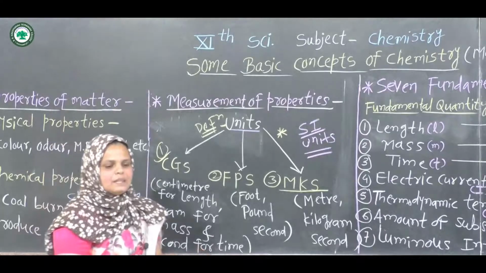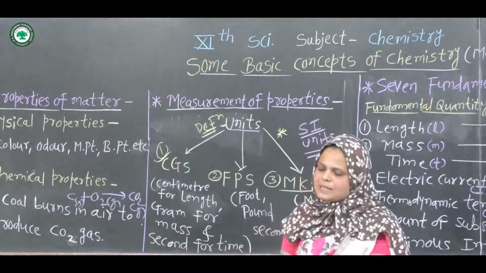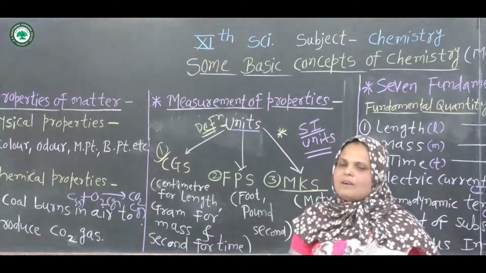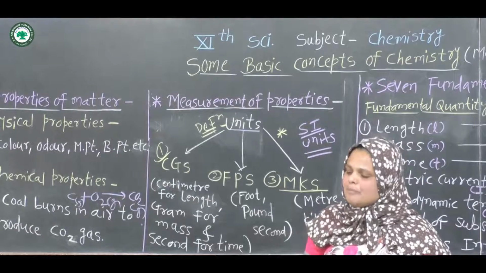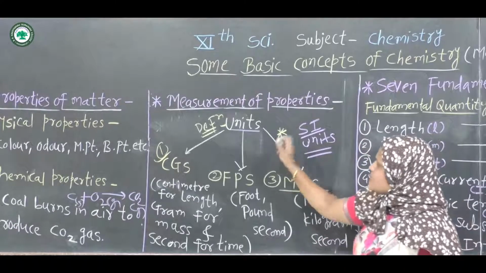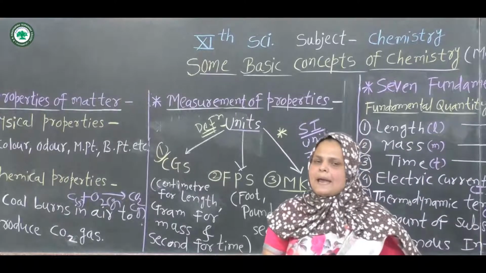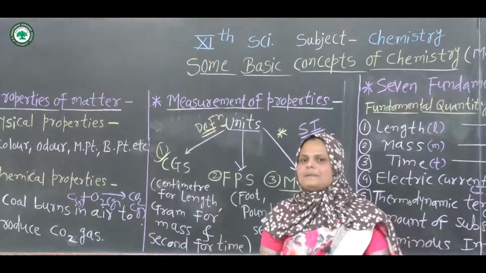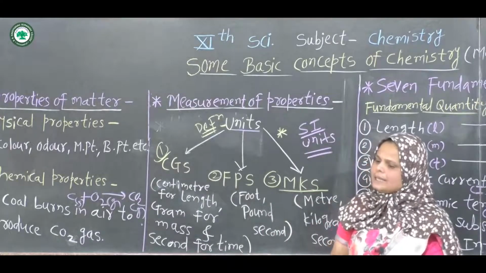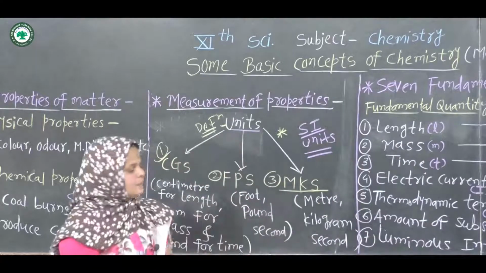Units are the arbitrarily decided and universally accepted standards to measure the physical quantity of matter.